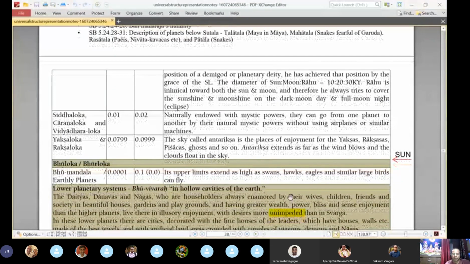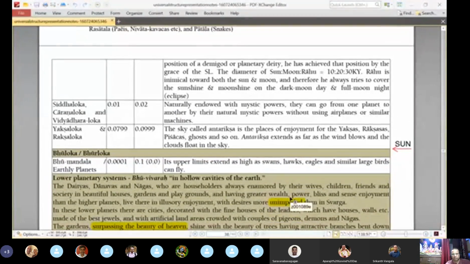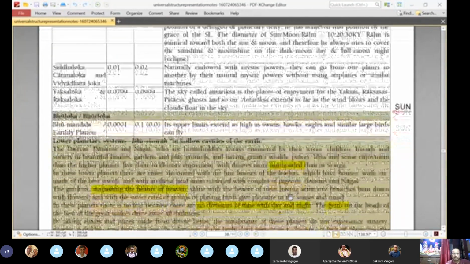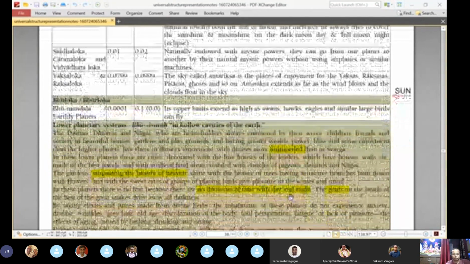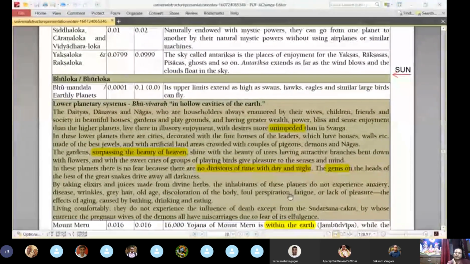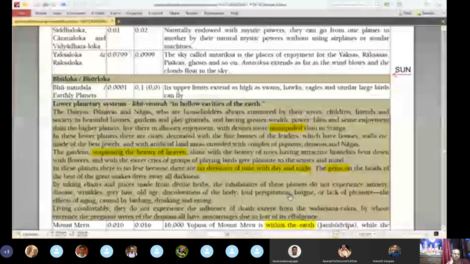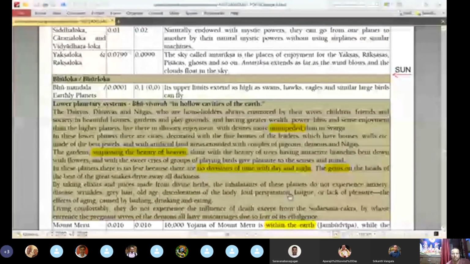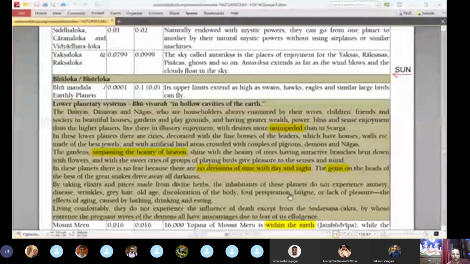This Bhuloka we saw in great detail, the Bhumandala. Then below Bhumandala is the lower planetary system, which is very interesting. We saw that there are seven planets: Atala, Vitala, Sutala, Talatala, Rasatala, Mahatala, and Patala. These are known as subterranean planets, considered to be below the Bhumandala.